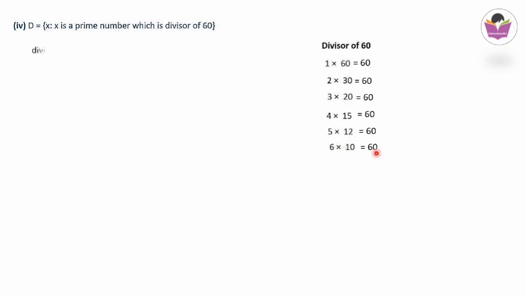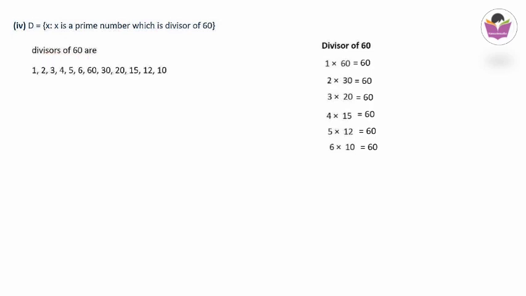Here let's write the divisors of 60. Divisors of 60 we know how to calculate. Just write which two numbers multiplied will give 60. So 1 into 60 we will be getting 60, 2 into 30 will be getting 60, 3 into 20 will be getting 60, 4 into 15 also will be getting 60. 5 into 12 will be 60, 6 into 10 will be 60, and here we have to collect the divisors of 60.